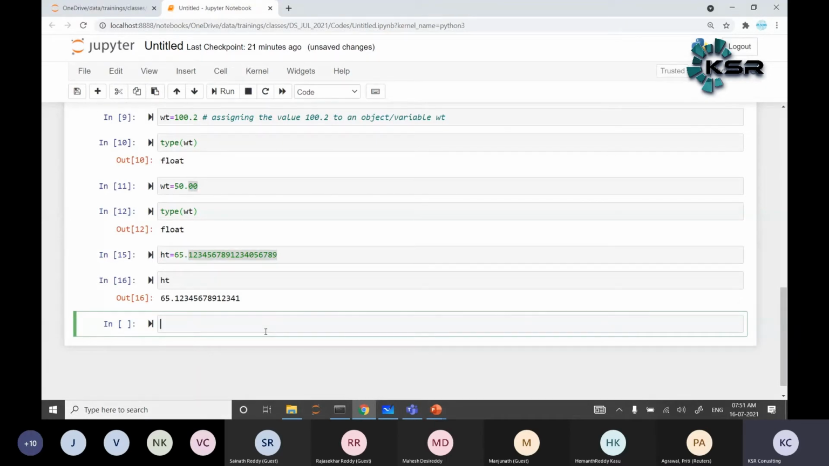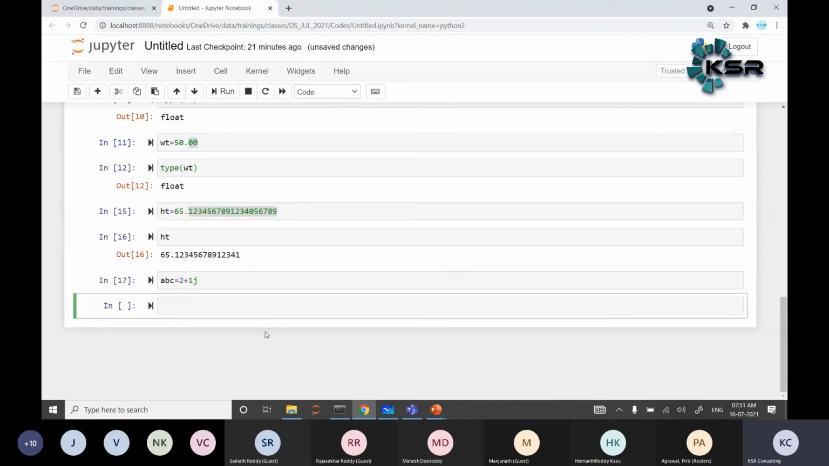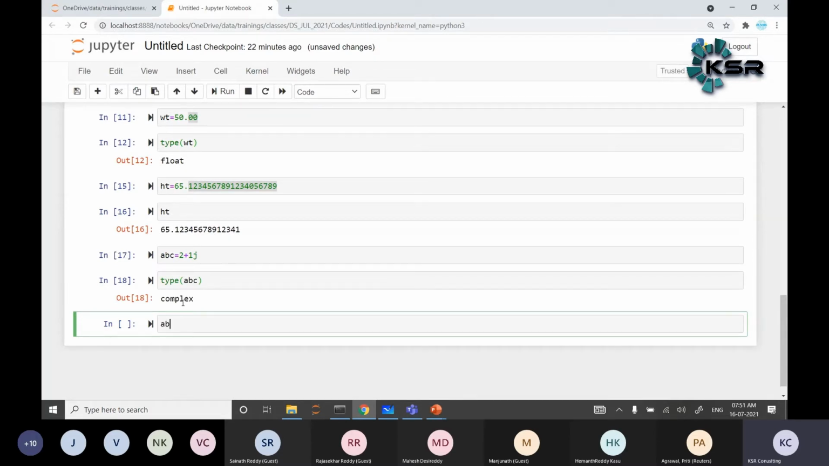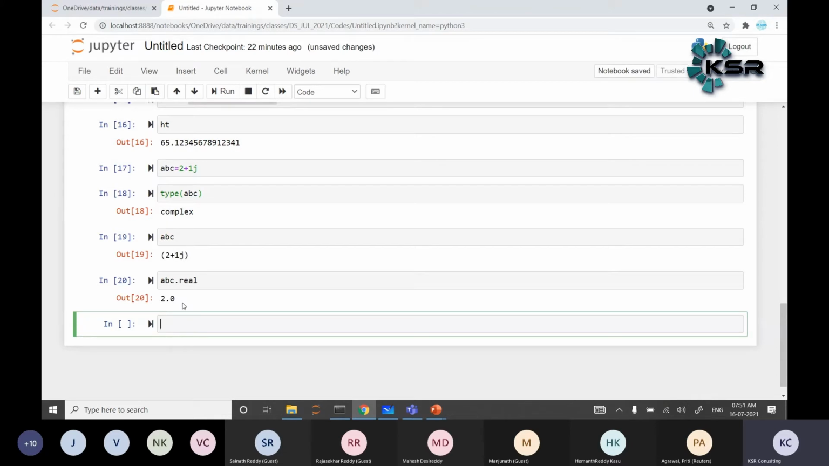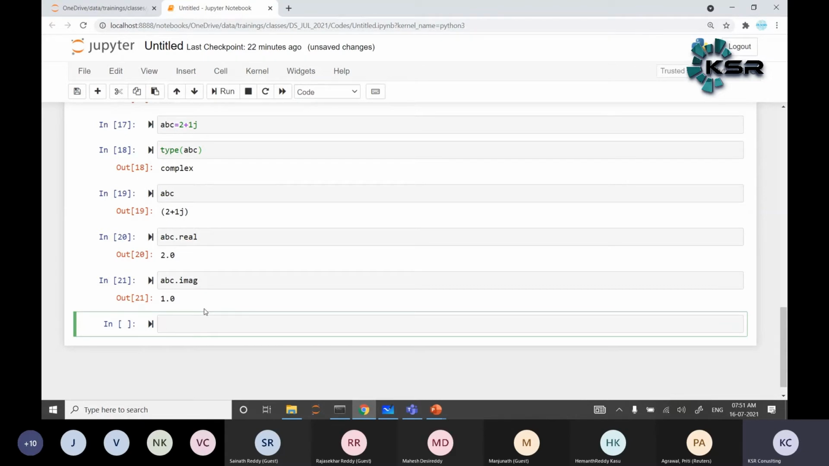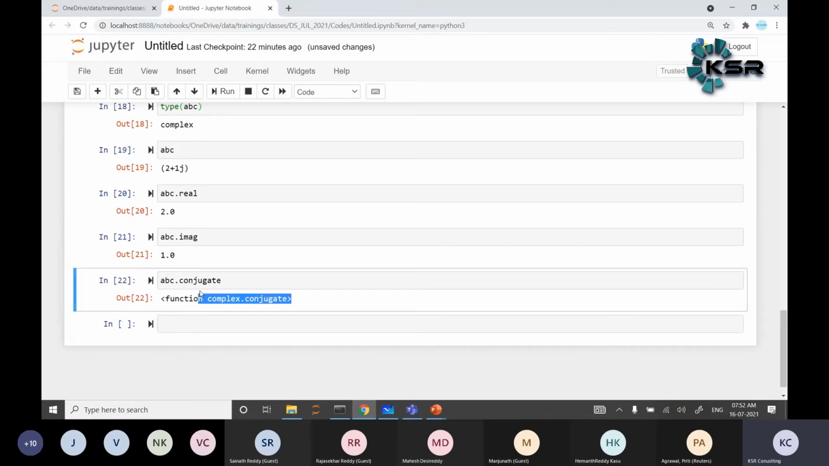Now complex number means, so ABC is equal to 2 plus 1J. You can write anything. Type of ABC. If you print ABC, it gives 2 plus 1j. ABC dot here it will give the two parts. Real part is nothing but 2. ABC dot real means it extracts the real value. ABC dot imaginary part. ABC dot conjugate is a function. If it gives 2 minus 1j, it is the opposite, basically the inverse of 2 plus 1j.